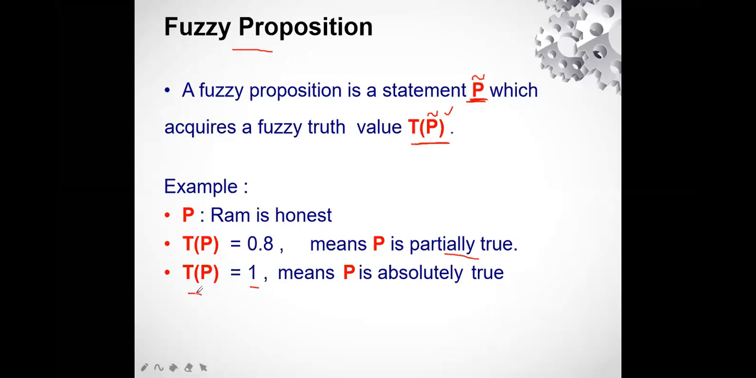If it has acquired the truth value TP equal to 0, let's say, then it would have been completely or absolutely false. So here we can see it can also have the truth value as 0.4 or 0.3 or 0.2, again partially false. So this is the fuzzy proposition, where the truth value acquired by a proposition statement lies between 0 and 1. This is the major thing.